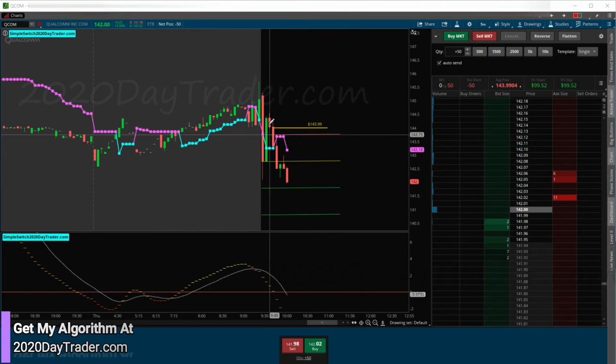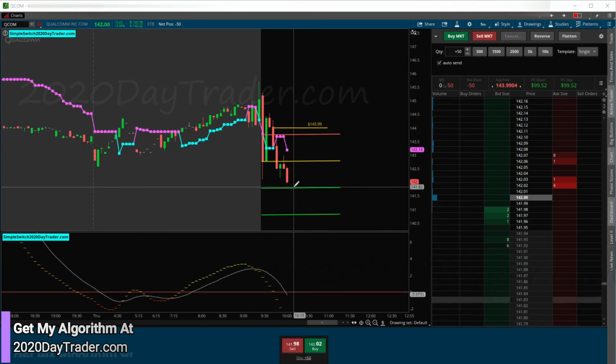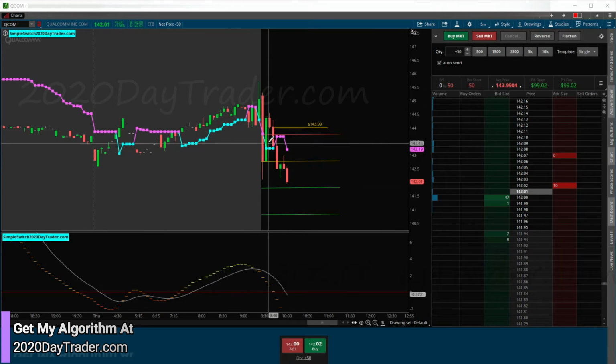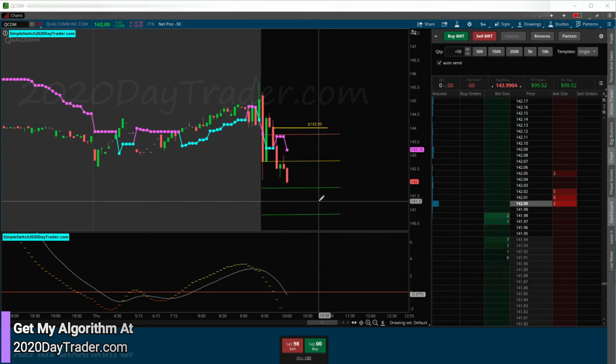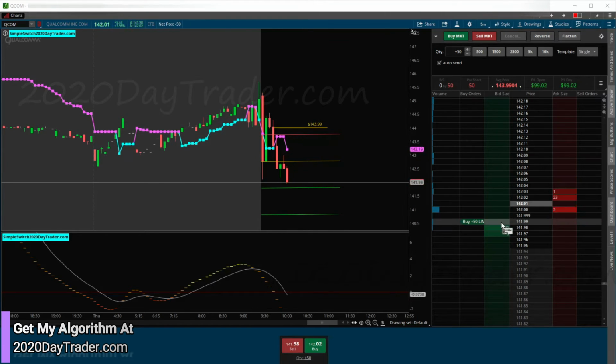But you can see how I played the tower candle rather than the switchback here. Because if I played the switchback, this clearly would be a loser, right? And we know retracements are unlikely with tower candles before continuing down. So it's a pretty nice way to get in at a discount and make more money. I wish I would have went full size. This would be an awesome trade.